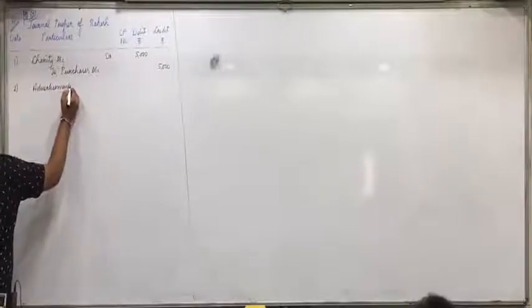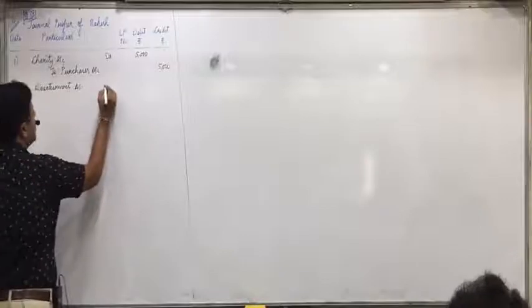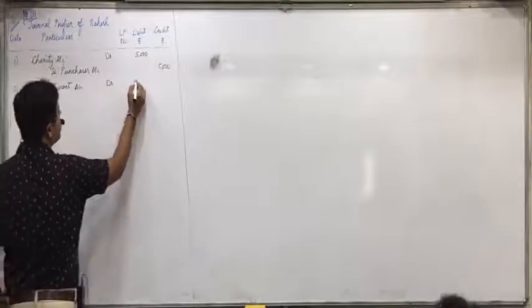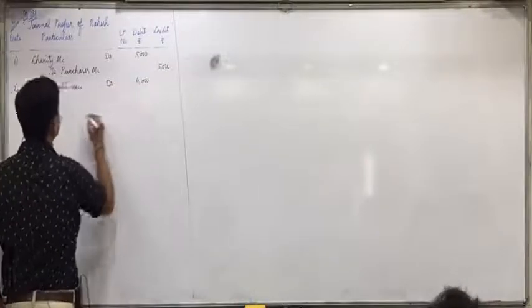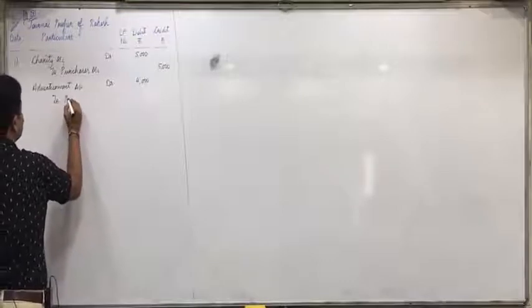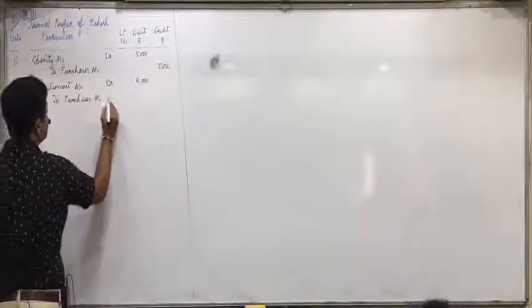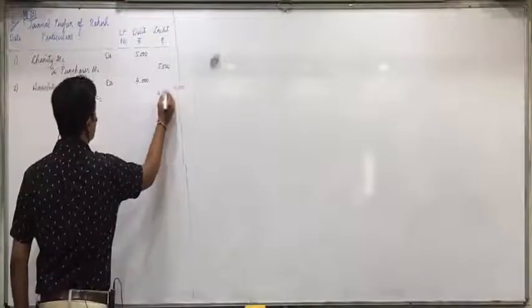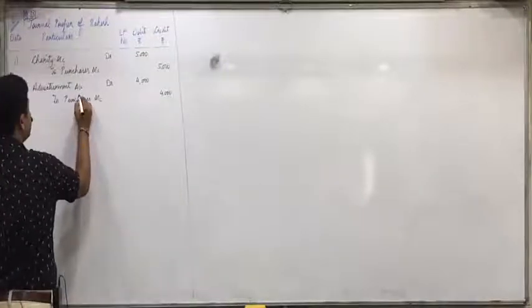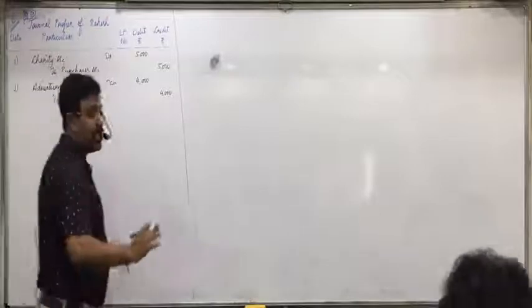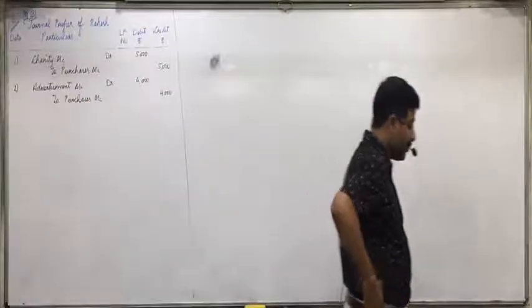Debit all expenses and losses. So advertisement account debit 4,000. Goods goes out, credit what goes out to purchases account 4,000. So as I said, we are just revising the chapter of journal. Okay.